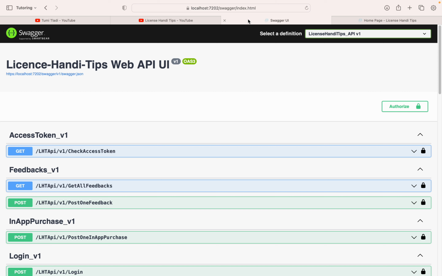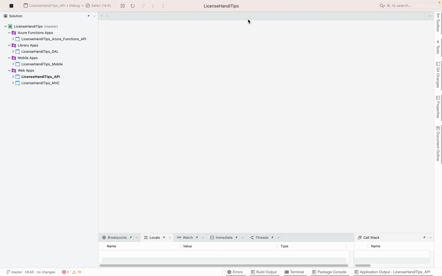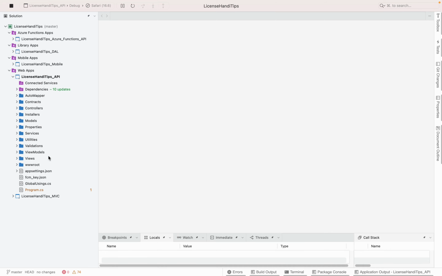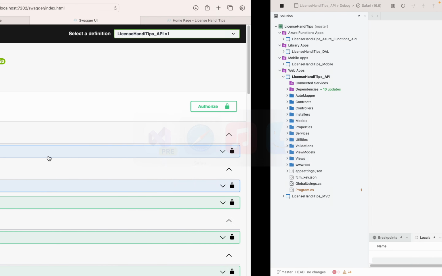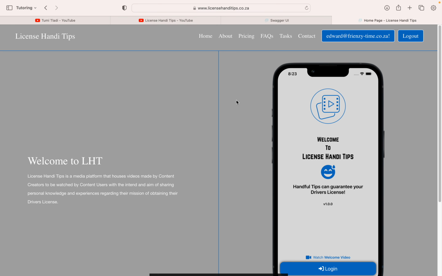For that, we're going to focus on Web API. I have done a couple of videos talking about what Web API is. Other people call it a web service, other people call it a backend, others call it a RESTful service, right? So I've already fired this application, right? Here it is. And we'll talk about what you see here in a second. And I'm already on the website and I'm going to talk about something. Let me just prepare to show you what I'm talking about.